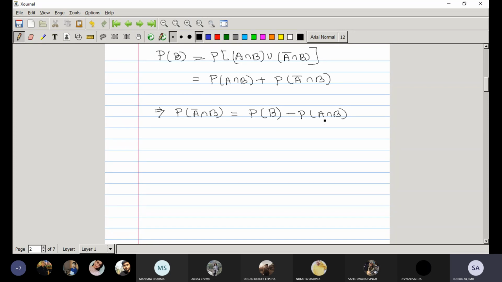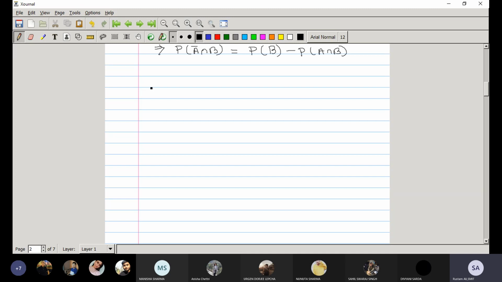Now again, probability of A union B, how we have written it: A intersection B complement union A intersection B union A complement intersection B. Now these three events are pairwise mutually exclusive events.